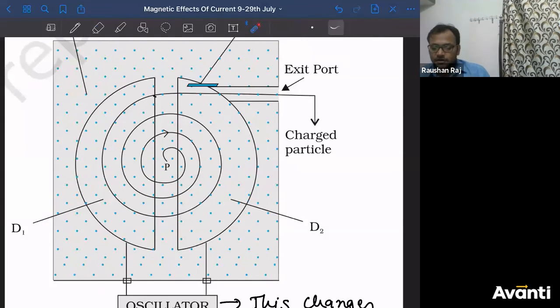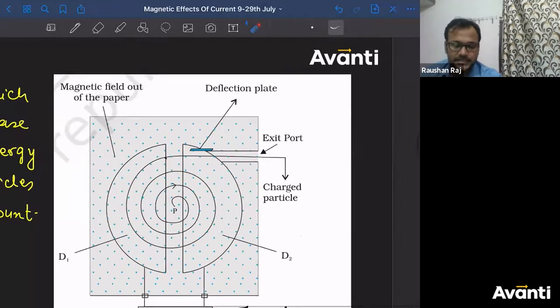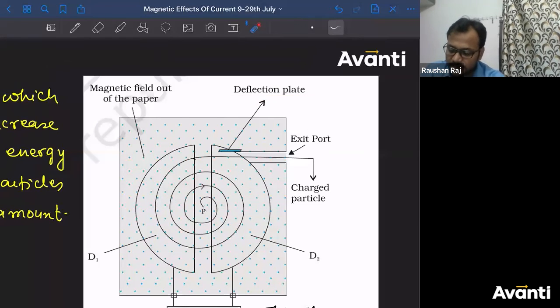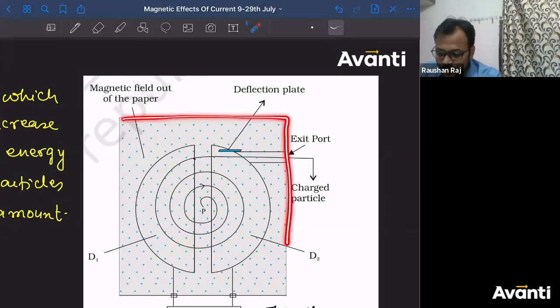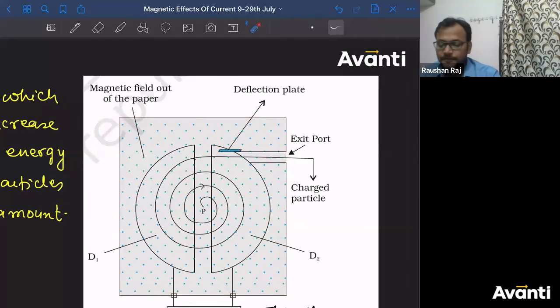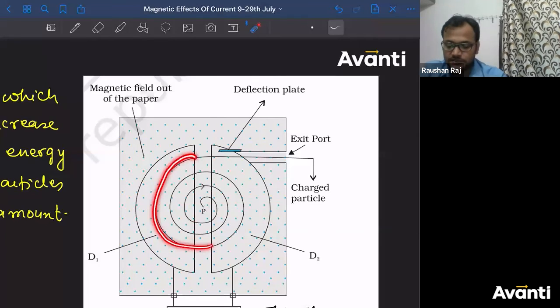Now, some of you have asked, what is the meaning of this deflection plate? Imagine a condition. Now, this is what we have considered a box in 2D. Every time the velocity has been increased. So this particular cyclotron will be able to give you some charged particle with some specified velocity or some specified kinetic energy. Once the velocity reaches a certain value, the charged particle will have a radius like this, radius of circular path like this.